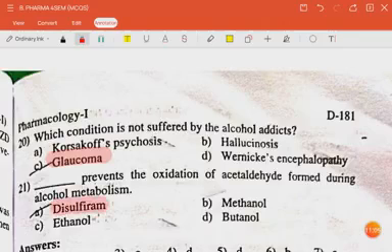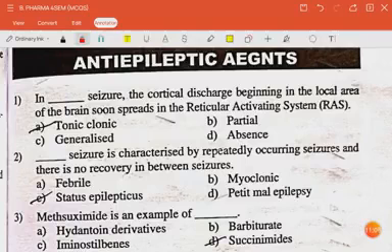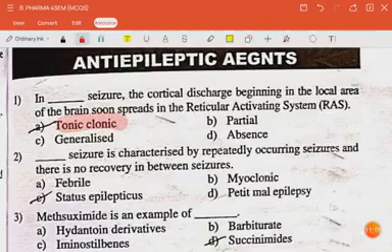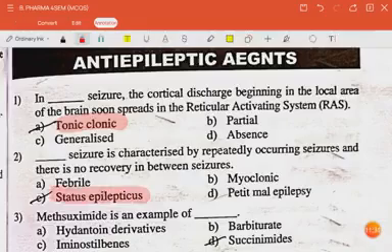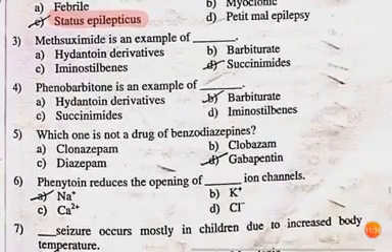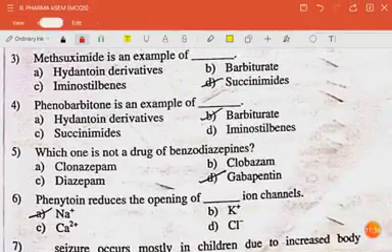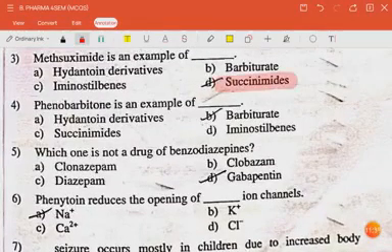The next question is dash prevents the oxidation of acetaldehyde during alcohol metabolism. The answer is disulfiram. Next question is in dash seizure, the cortical discharge beginning in the local area of the brain soon spreads in the reticular activating system. The answer is tonic-clonic. The next question is dash seizure is characterized by repeatedly occurring seizures and there is no recovery in between seizures. The answer is status epilepticus. The next question is methsuximide is an example of succinimide. The next question is phenobarbital is an example of barbiturate.